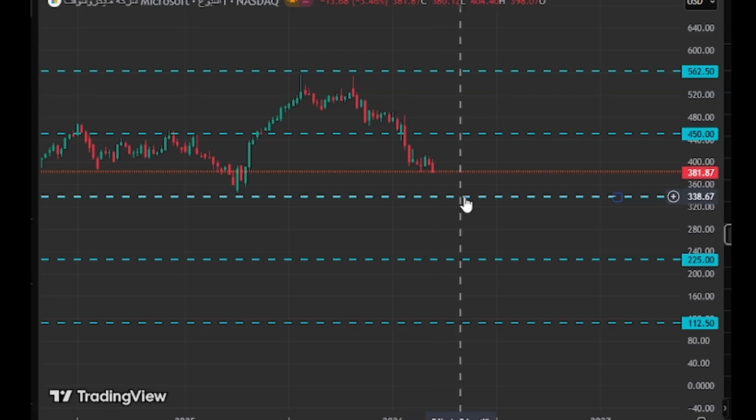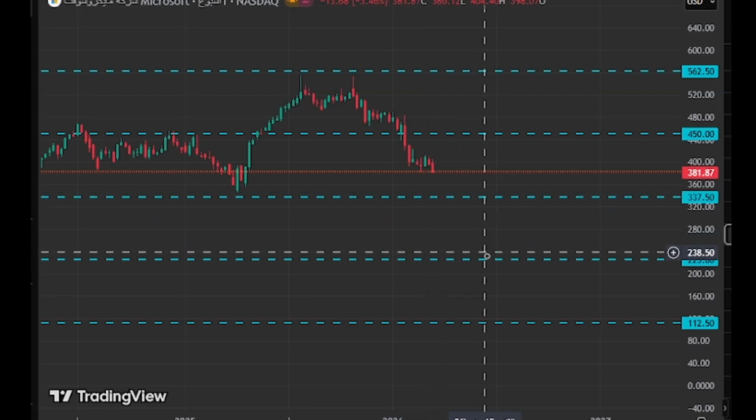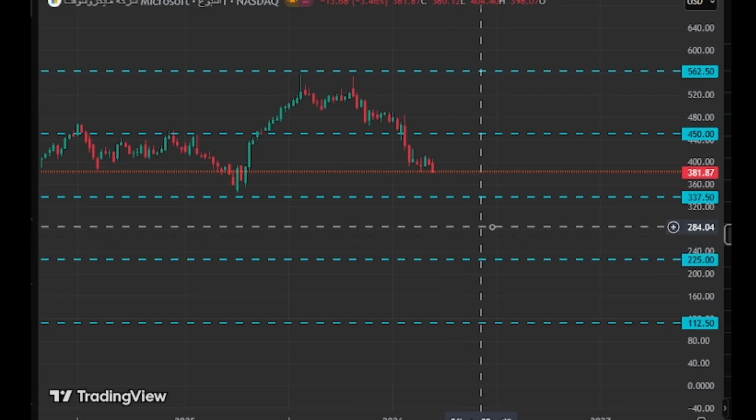If this level is broken and fails to support the price, the target will be the next lower line at 225, provided that the midline is also broken.